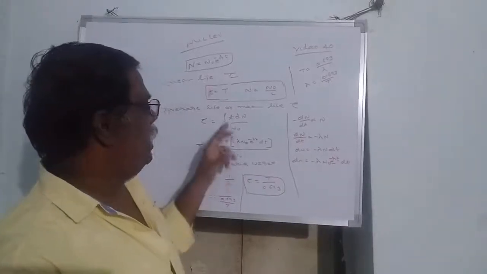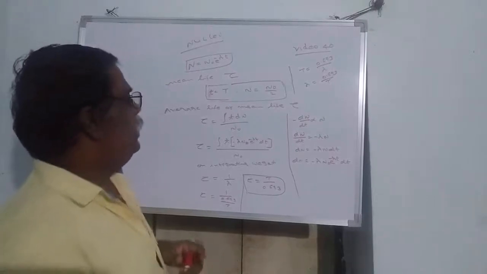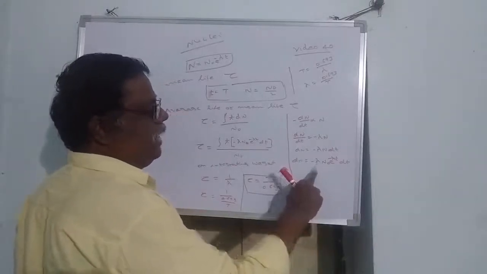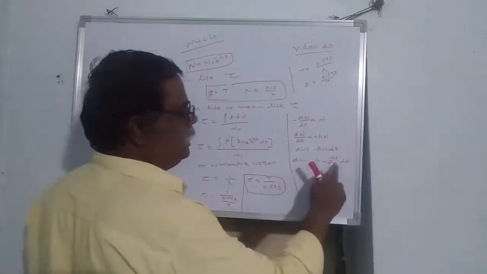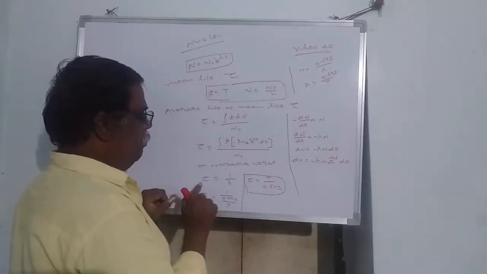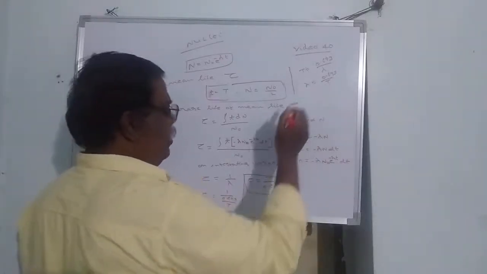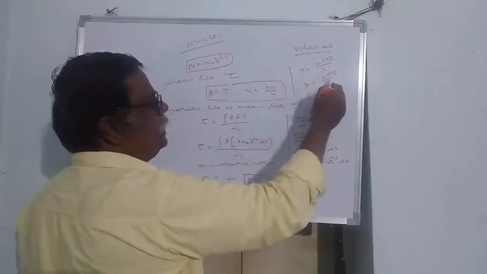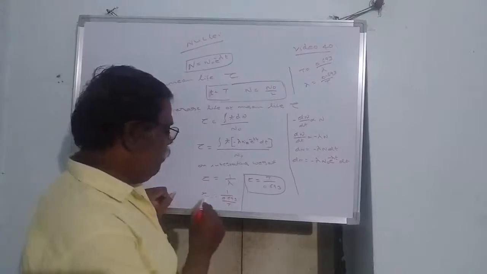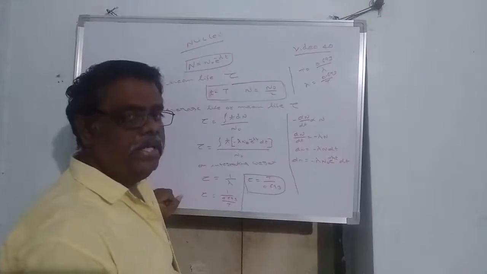This is the value for mean life or average life. It is nothing but the total lifetime of all the nuclei divided by the original number of nuclei. So in the place of dN we substitute the value minus lambda N naught e power minus lambda t dt, divided by N naught. On integrating we get mean life or average life is equal to 1 by lambda. Lambda we know is 0.693 by T, which we have already derived from the half-life. So therefore tau, the mean life or average life, is equal to T by 0.693.